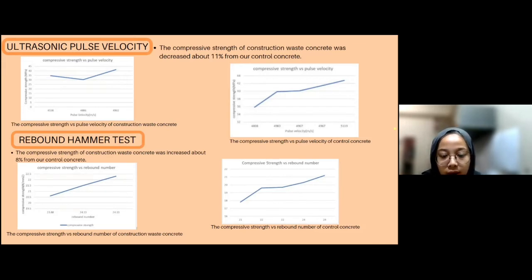And we move to the rebound hammer test. Rebound hammer test is used to find hardness and soundness of the surface of the concrete. As you can see, the compressive strength of construction waste concrete increased about 88% from our control concrete. This is because it has a more compacted surface and less void, and construction waste concrete has better quality than the control concrete.